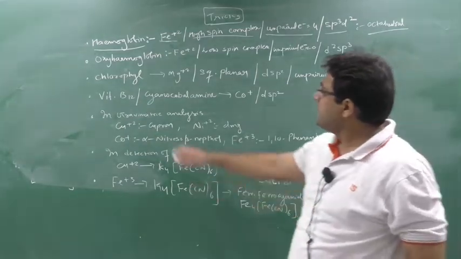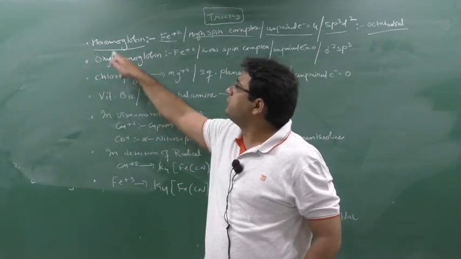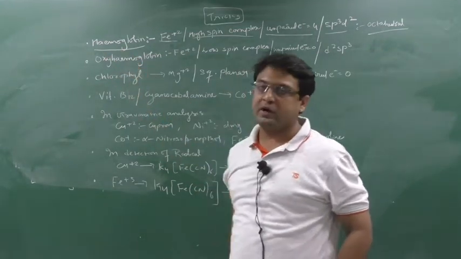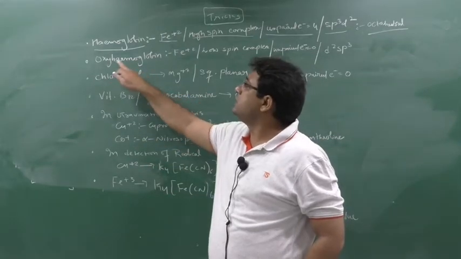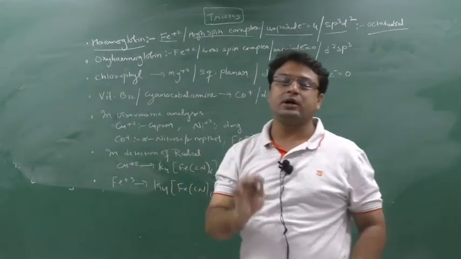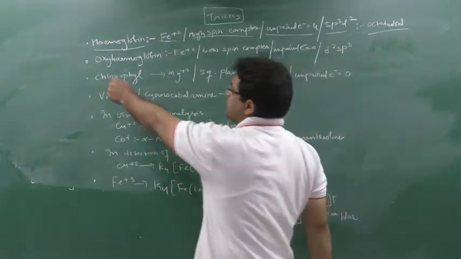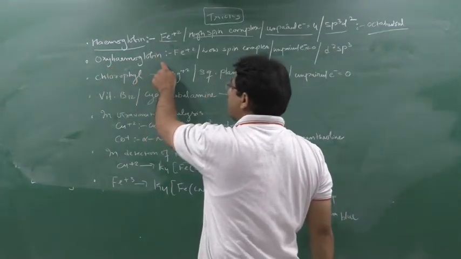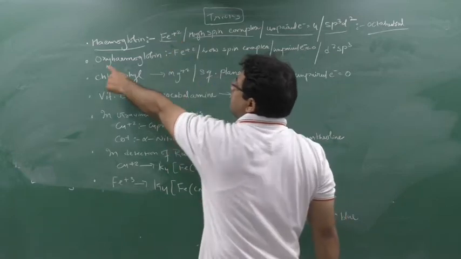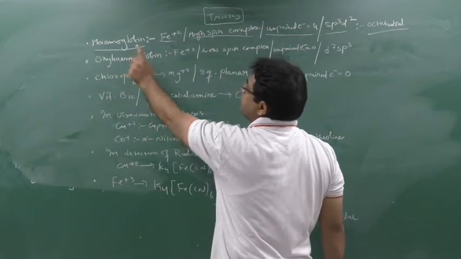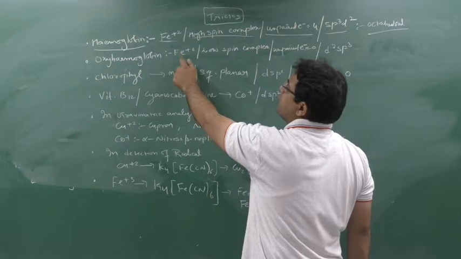Similarly, oxyhemoglobin: now if oxygen is associated with hemoglobin, oxidation doesn't occur, just oxygen comes and attaches to the hemoglobin. That type of hemoglobin we call oxyhemoglobin. In oxyhemoglobin also Fe+2 is present. If oxidation had occurred, the oxidation number of Fe would have changed.